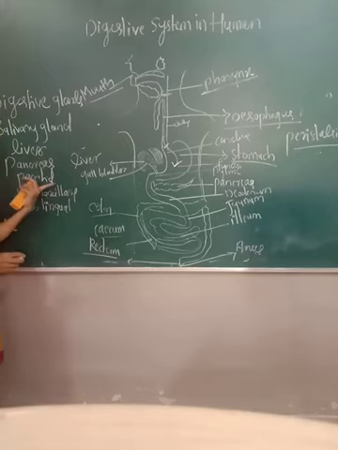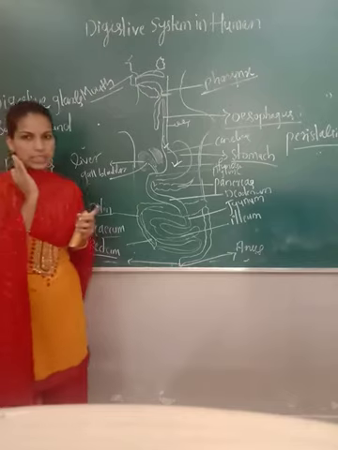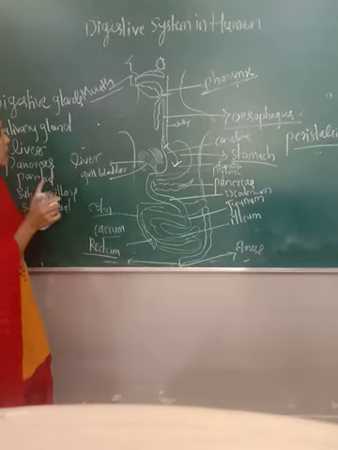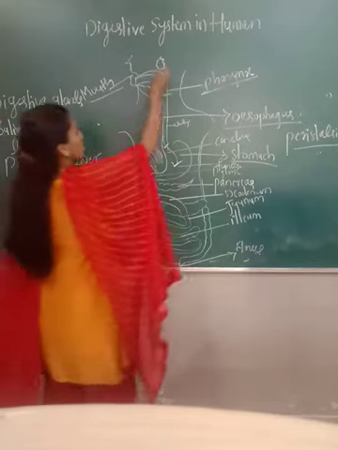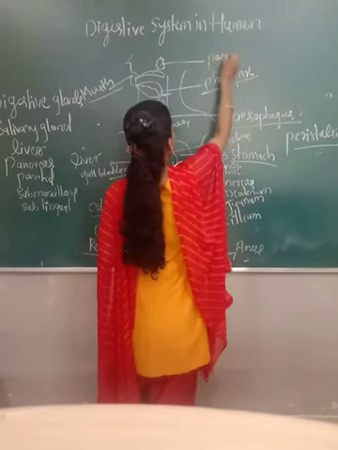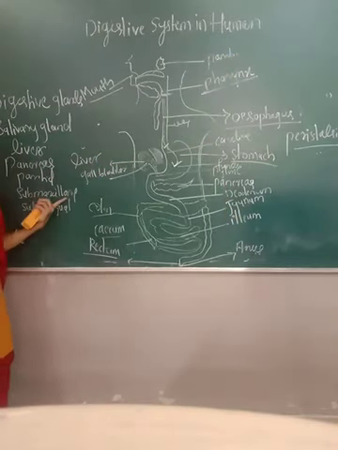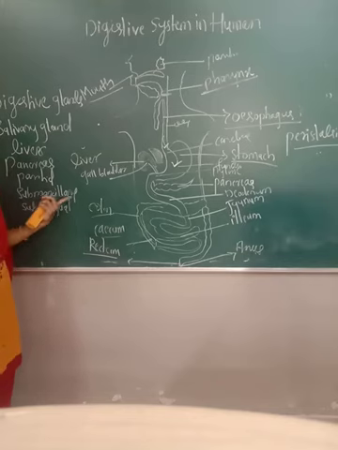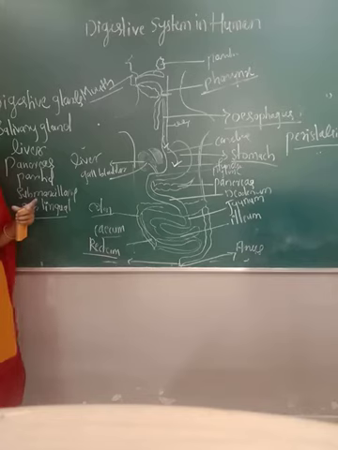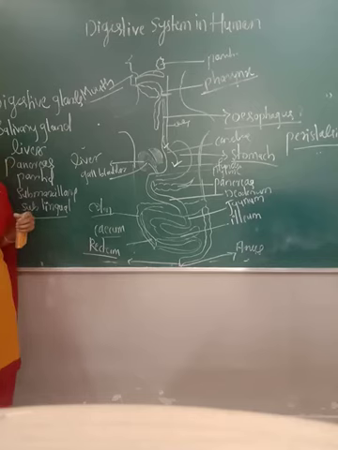Parotid glands are present in the cheek region. We call these the parotid salivary glands. Submaxillary glands are present in the lower jaw. Sublingual glands are present on the lower side of the tongue region. The duct is present, and through the duct saliva goes into the buccal cavity and digestion starts there.